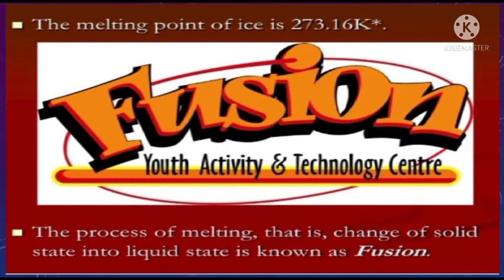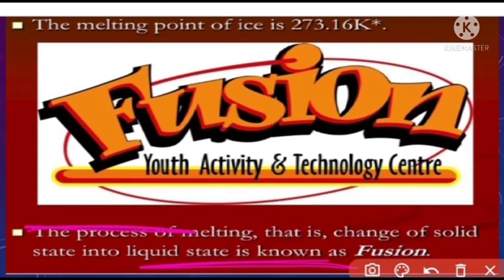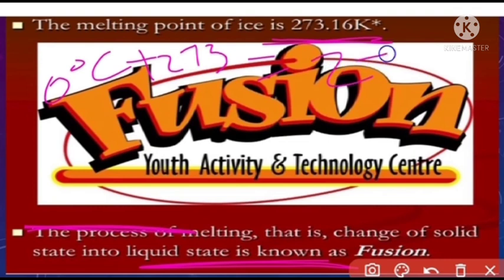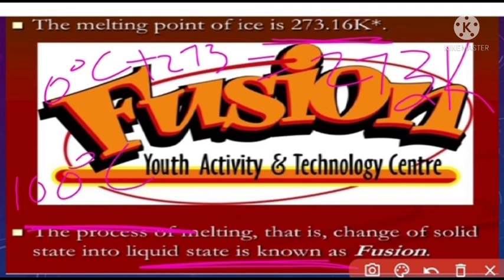To convert a Celsius temperature into Kelvin, we add 273.16 to the Celsius temperature. For example, 0 degrees Celsius, adding approximately 273, is called 273 Kelvin. The boiling point of water, 100 degrees Celsius, is 373 Kelvin.